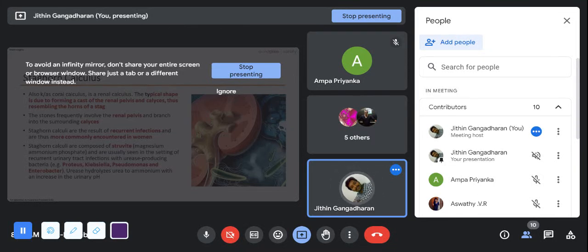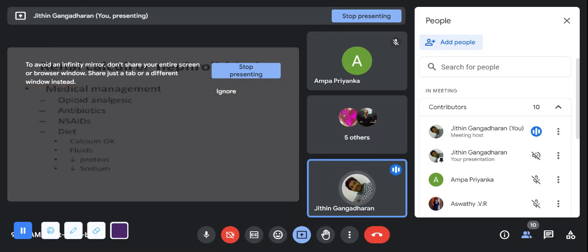Now, staghorn stone. Staghorn means it is like the horn of a reindeer. It will be a very painful stone. Okay, the shape will be so disturbing. It will be like horns, which resembles the horn of a stag. The stag is a reindeer. That stone will be so irregular in shape that if it is present in any portion, it may cause a hell of a lot of pain for these patients, and also there will be heavy bleeding. Okay, that is staghorn calculus.